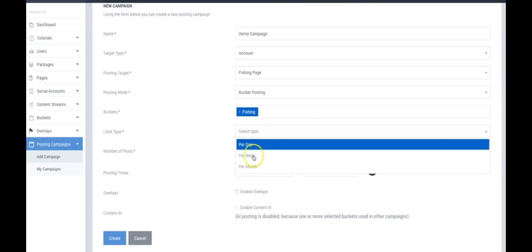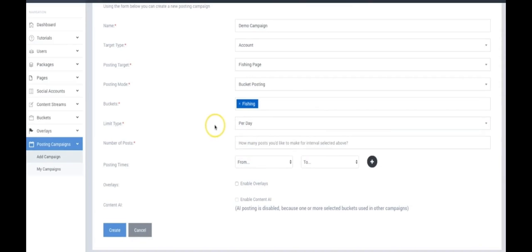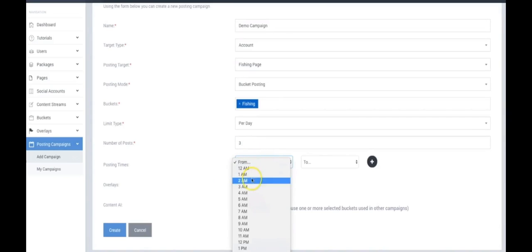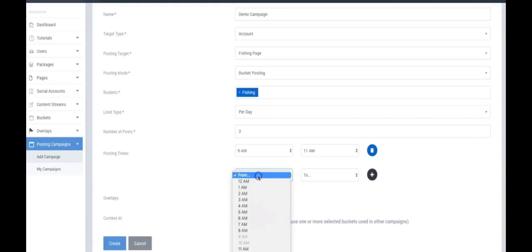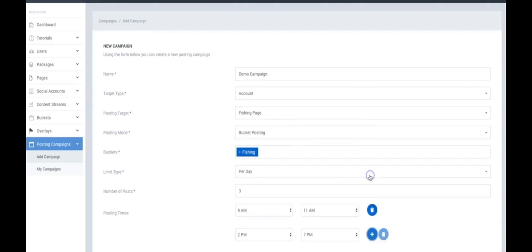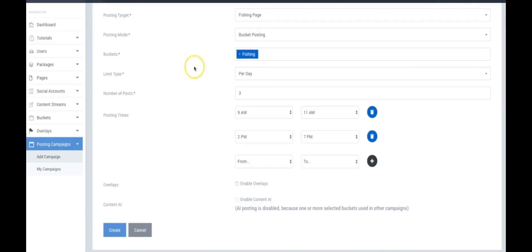All right, the limit type, I want to post every single day. The number of posts, I'm going to do 3 posts per day. And let's say that for the purpose of this page, I get the most interactions between 9 and 11 a.m. and I also get some great interaction between 2 and 7 p.m., for example. So now this campaign is going to post on my page between 9 and 11 and 2 and 7.